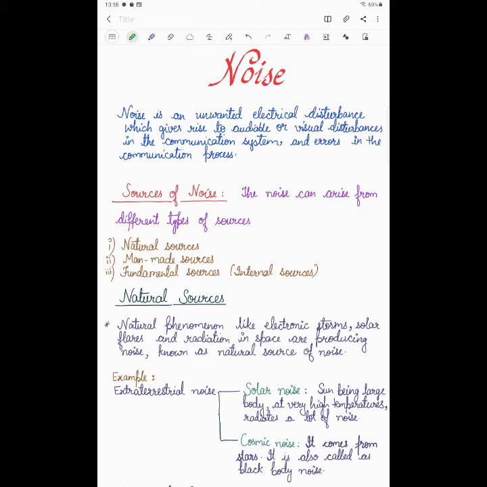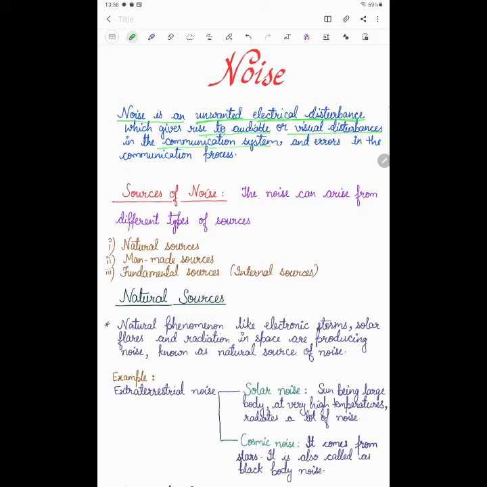First, let's understand. Noise is an unwanted electrical disturbance. In the first lecture, I have already explained what noise is. So here I am again telling you, noise is an unwanted electrical signal, right? It creates disturbance in the communication, which gives rise to audible or visual disturbance in the communication system.